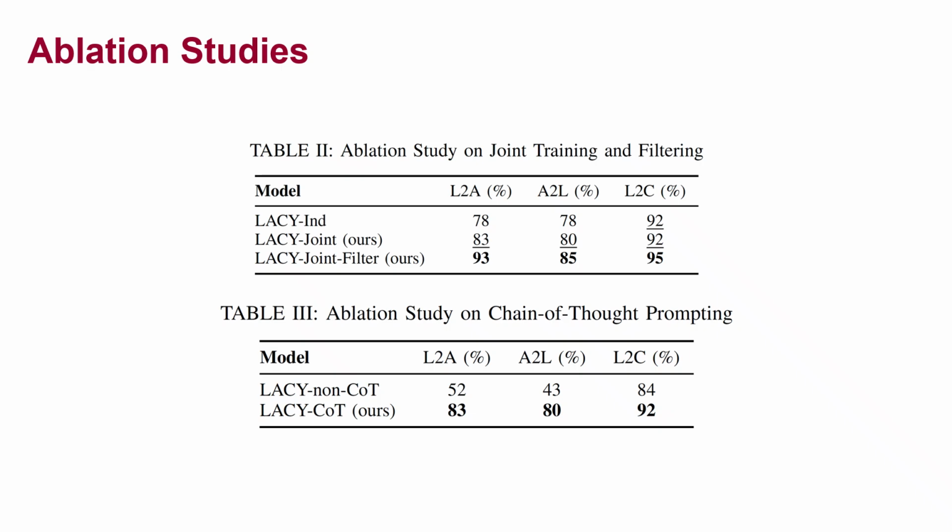Furthermore, adding our data filtering and augmentation cycle, LACY joint filter, provides a substantial performance boost across all metrics, and this confirms the effectiveness of our self-improvement pipeline. We also conducted an evaluation study to see the impact of the chain of thought prompting strategy. The results indicate that the explicit reasoning step provided by CoT is crucial for achieving higher performance.